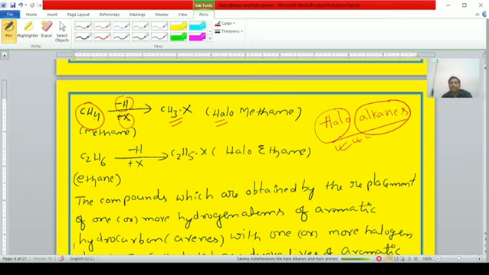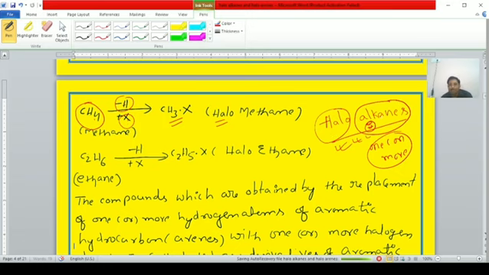That is, the compounds which are obtained by replacing one or more hydrogen atoms of alkanes with halogen atoms are known as haloalkanes.